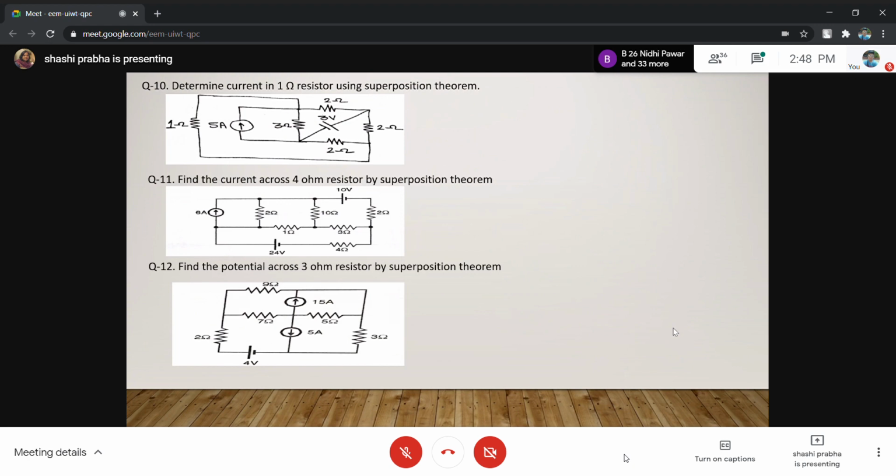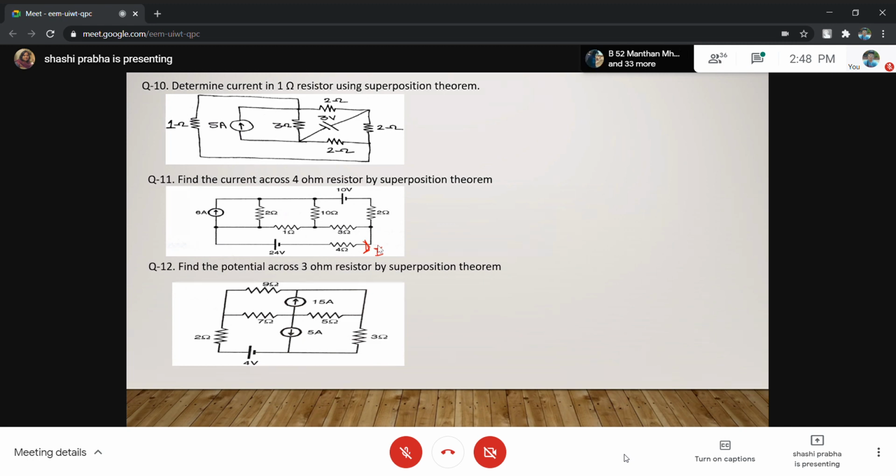See question number 11. Can you find the current in the 4 ohm resistance by the superposition theorem? Here is the 4 ohm resistance. Can you find this current by superposition theorem?